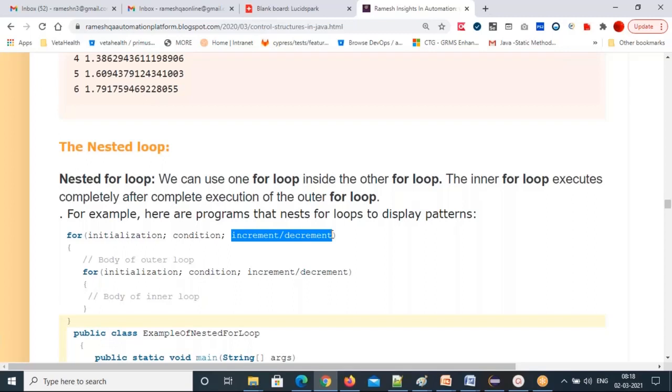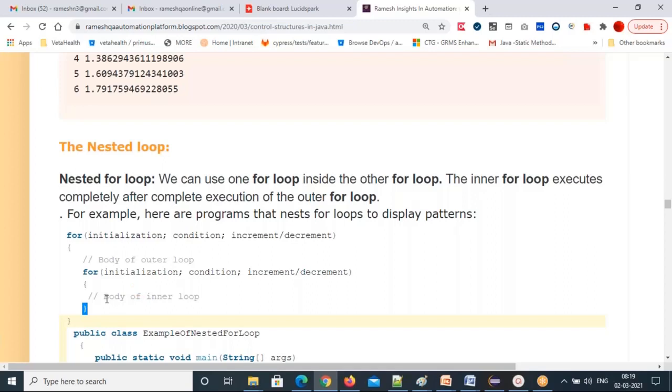Nested for loop means one for loop inside another for loop. See, the for loop syntax is this: for, bracket, initialization, semicolon, condition, semicolon, increment or decrement part. Then curly braces start, and the outer for loop body starts. Then inside, I write one more for loop with initialization, condition, and increment or decrement part. Then the inner for loop body starts. The outer for loop body ends here, but the inner for loop starts here and ends here.